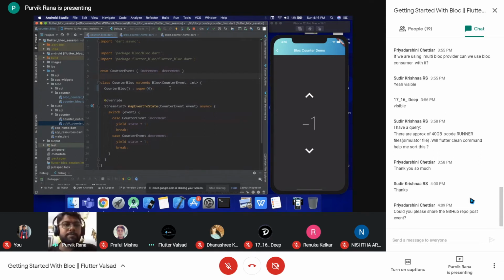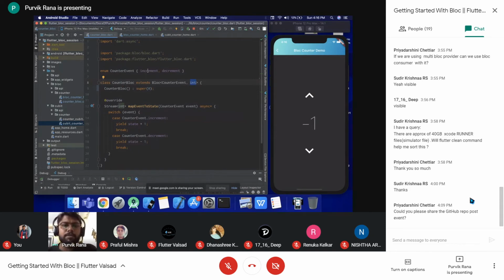The counter example is very easy to understand the qubit and block, because it is only having the state in the form of the integer data type. But when we have the state in a different form, then there are different representations. Okay, so I guess we are more clear about this one.